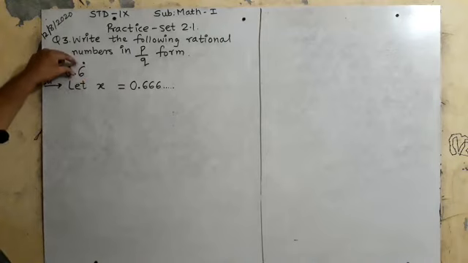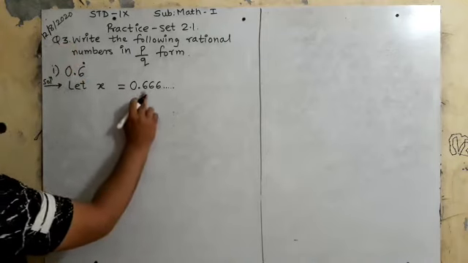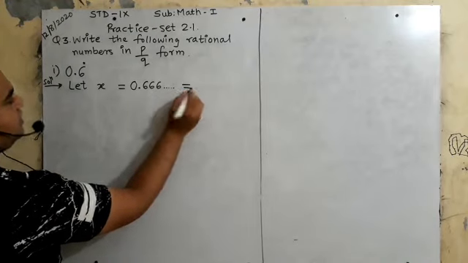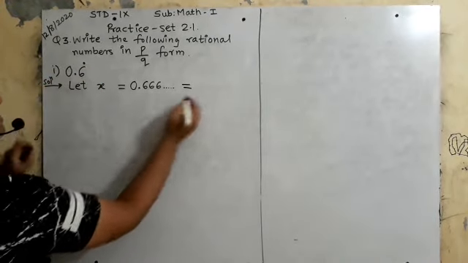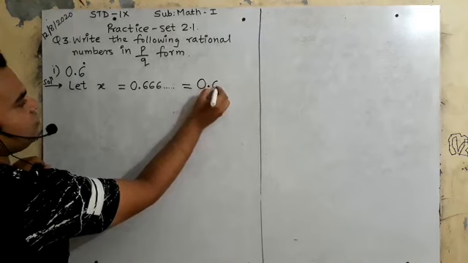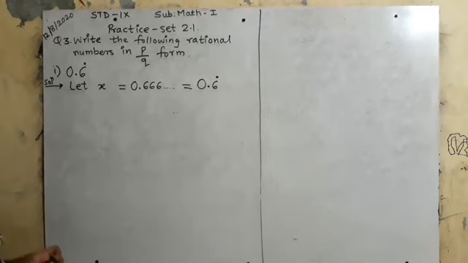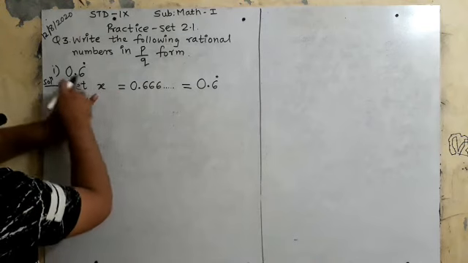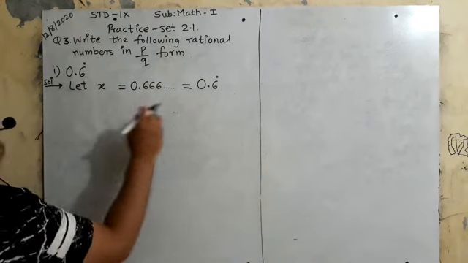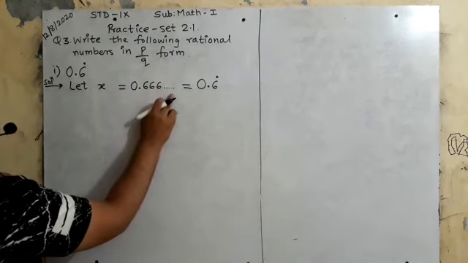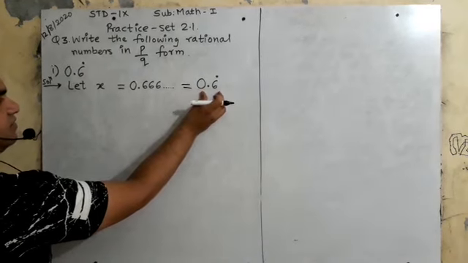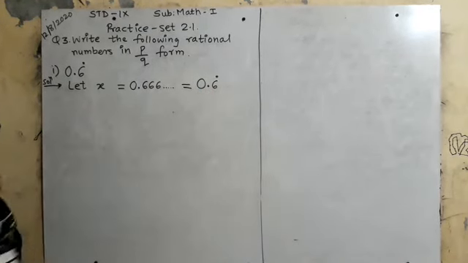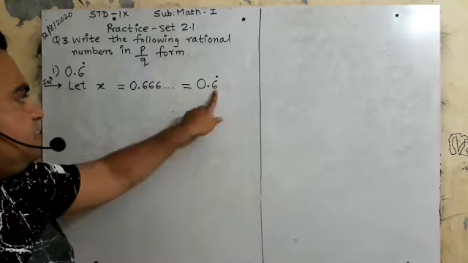What is the meaning of this 6 and this recurring symbol? It is 0.6666, which we can write like this, जिसे हम ऐसे लिख सकते हैं 0.6 recurring. In short, let x is equal to, इसको expand करना है 0.6666 और इसी का शॉर्ट ये है, ये 0.6 बार recurring. Is it clear? इसका मतलब 6 बार आ रहा है.